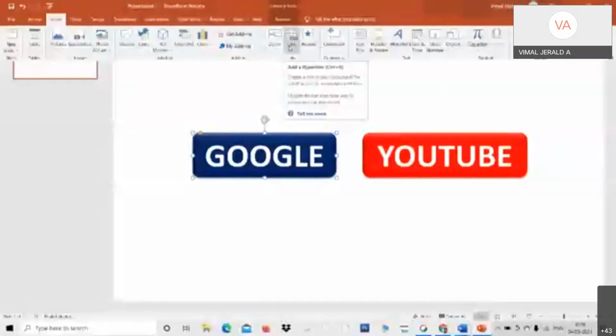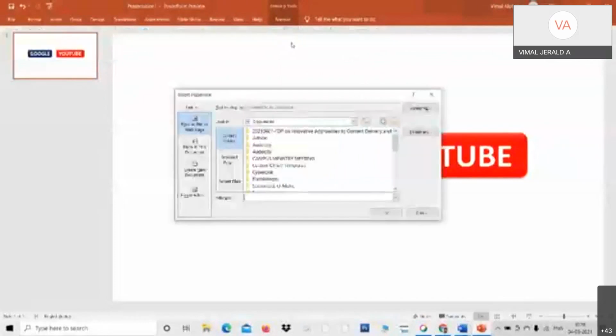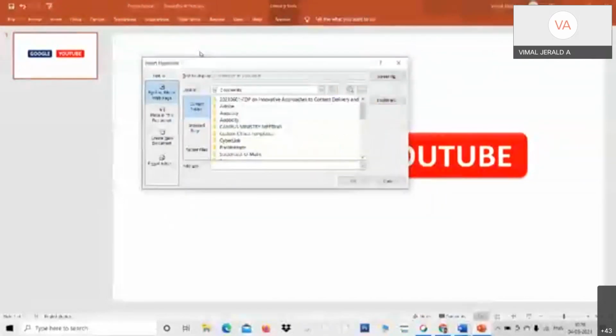Otherwise, in the older version, it is Hyperlink. Yes, it is Hyperlink. Or you can also press Control K. Right now, I go to the Insert menu and press Link. So this dialog box comes.